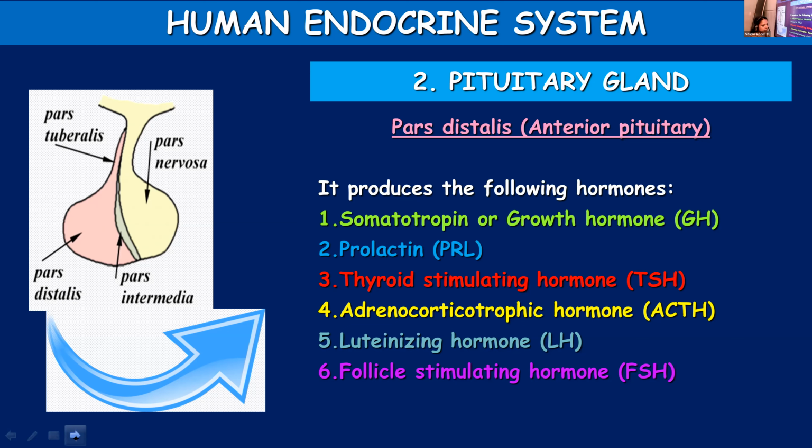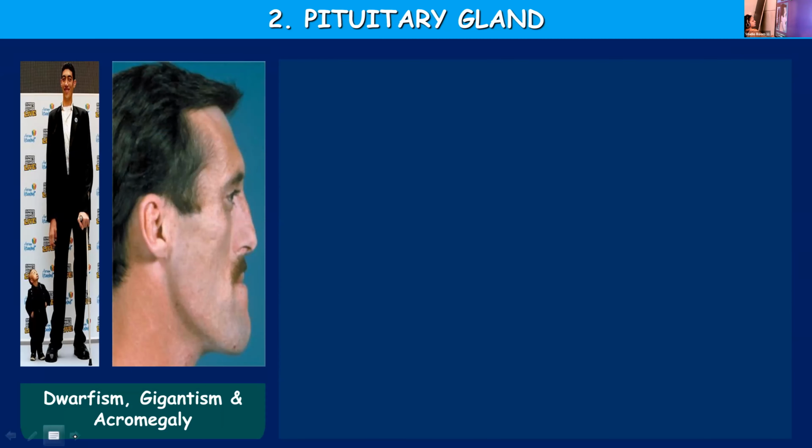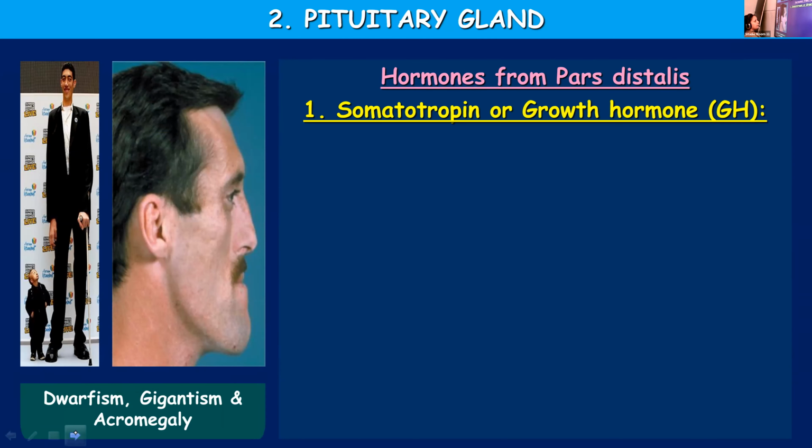Once again, pituitary gland consists of adenohypophysis and neurohypophysis, and adenohypophysis consists of two parts, pars distalis and pars intermedia, and pars distalis produces different hormones like somatotropin or growth hormone, prolactin, thyroid stimulating hormone, adrenocorticotrophic hormone, luteinizing hormone, follicle stimulating hormone, etc. So we are going to learn in detail about the hormones which are released from pars distalis.